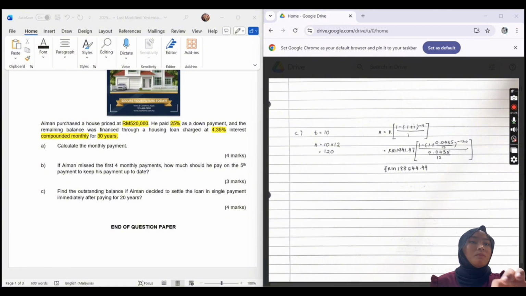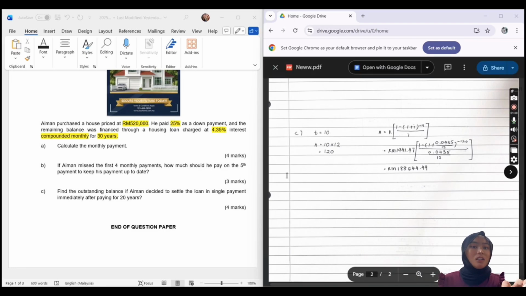We solve it in the calculator. Lastly, we get the answer, which is 188,944 ringgit and 49 cents. That's it for the question.